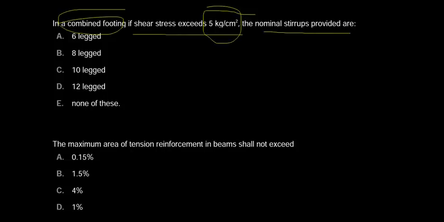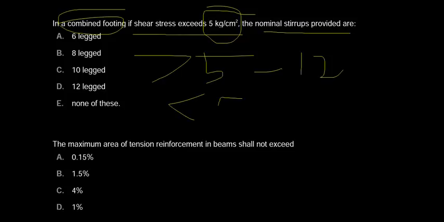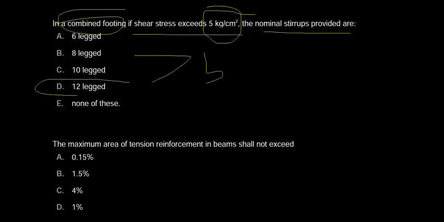Please remember, if it is greater than 5 kg per centimeter square, 12-legged nominal stirrups are provided in combined footing. If it is less than 5 kg per centimeter square, 8 or 10 mm 10-legged nominal stirrups are provided. But generally 8-legged stirrups are provided if it is less than 5 kg per centimeter square. So according to this question, the correct answer is option D. 12-legged nominal stirrups are provided if shear stress exceeds 5 kg per centimeter square.